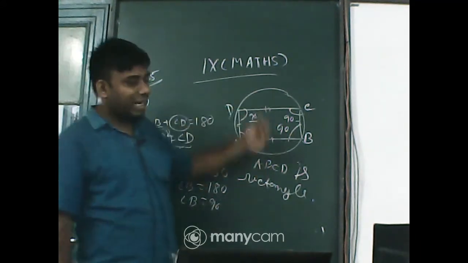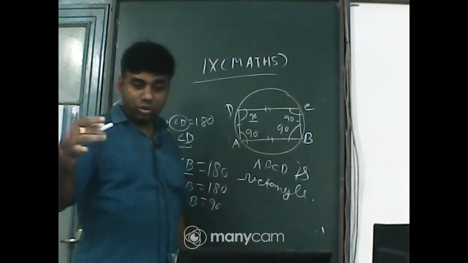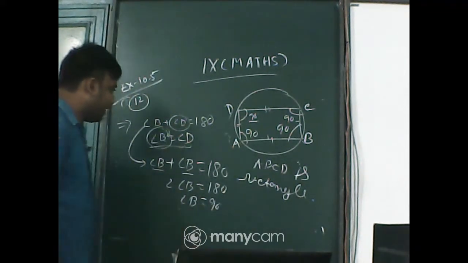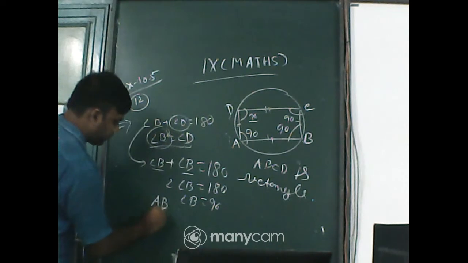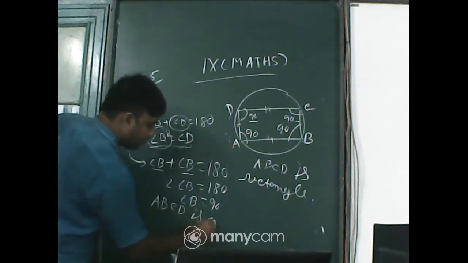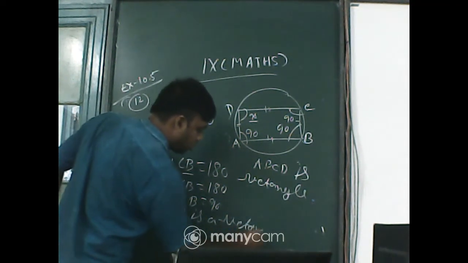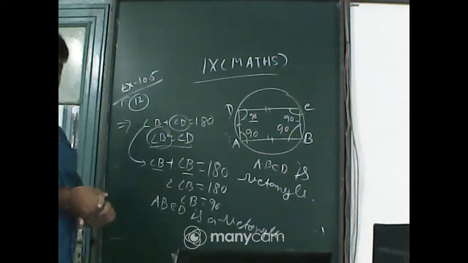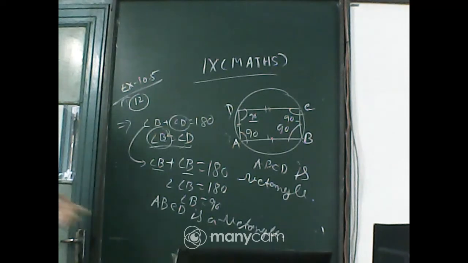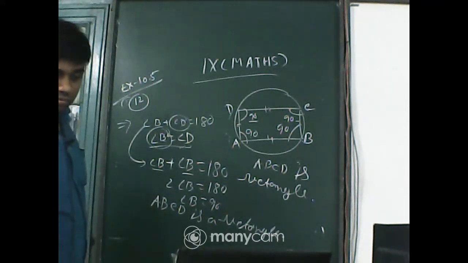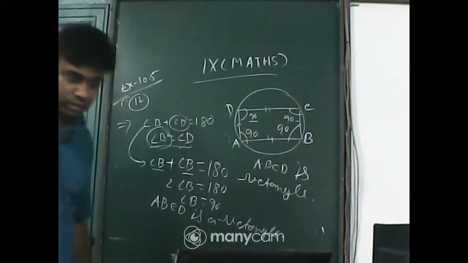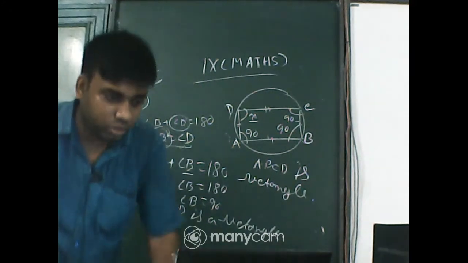So all angles are 90 degrees and opposite sides are parallel and equal. So ABCD is a rectangle. Got it, everyone? Any problem, anyone? Tell me. Okay, Riddhita, understood. Okay.